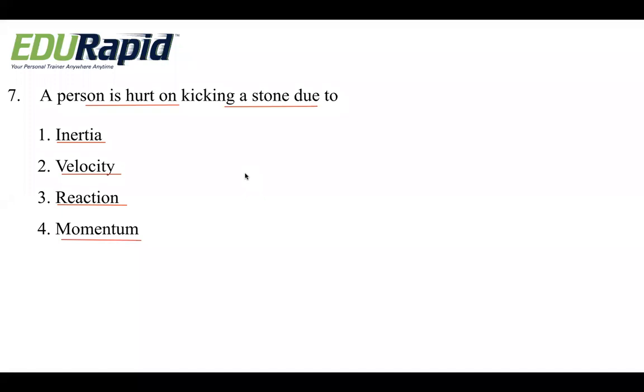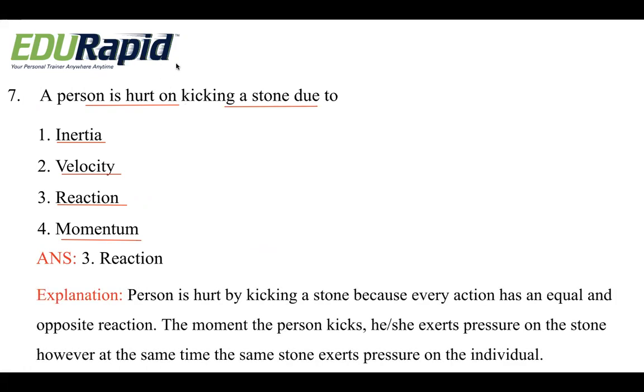See, whenever we hit a stone, if the stone moves, why does it move? It is because of inertia, we can say. But here they're asking about his getting hurt. What is the reason for the hurt to his leg on kicking a stone? Okay, fine. We see the answer, it is option 3, reaction, that is Newton's third law of motion, right? A person is hurt by kicking a stone because every action has an equal and opposite reaction. He has given an action. What is his action? Kick. What is the reaction to him? That is the hurt to his leg, right?